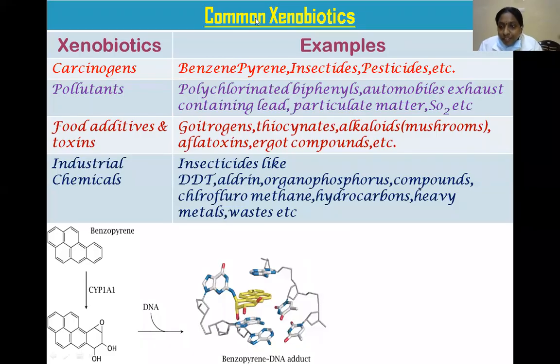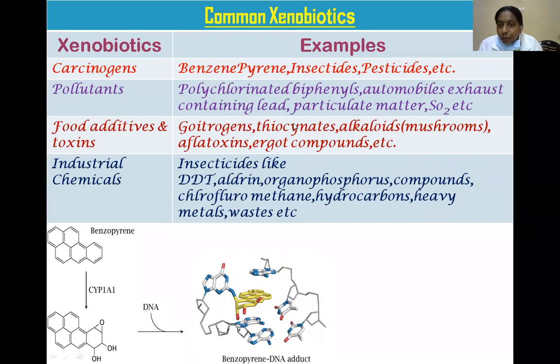Common xenobiotics with examples. Mainly carcinogens are benzene, pyridine, insecticides, pesticides, etc. And food additives and toxins are goitrogens, thiocyanates, alkaloids of mushrooms, aflatoxins, and ergot compounds. These are the main examples for food additives and toxins.